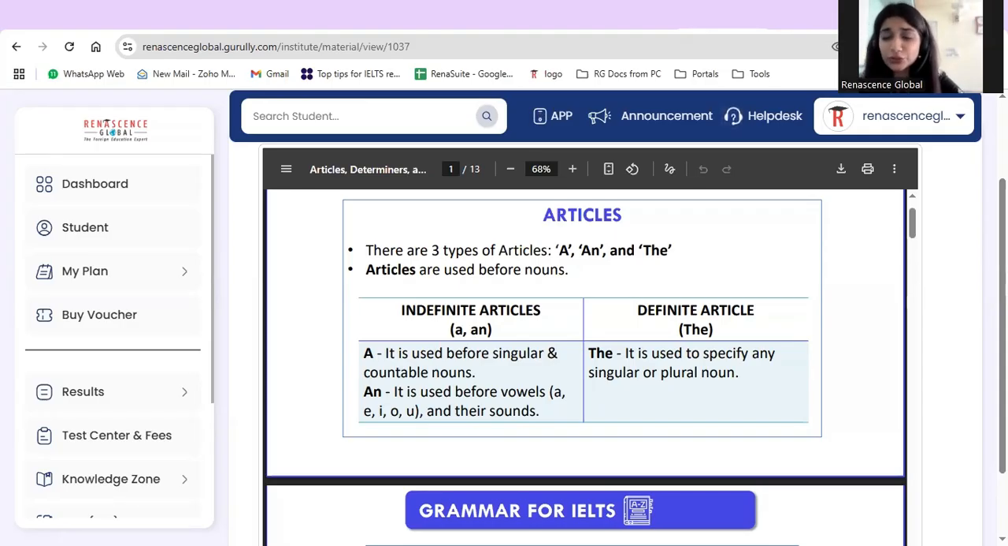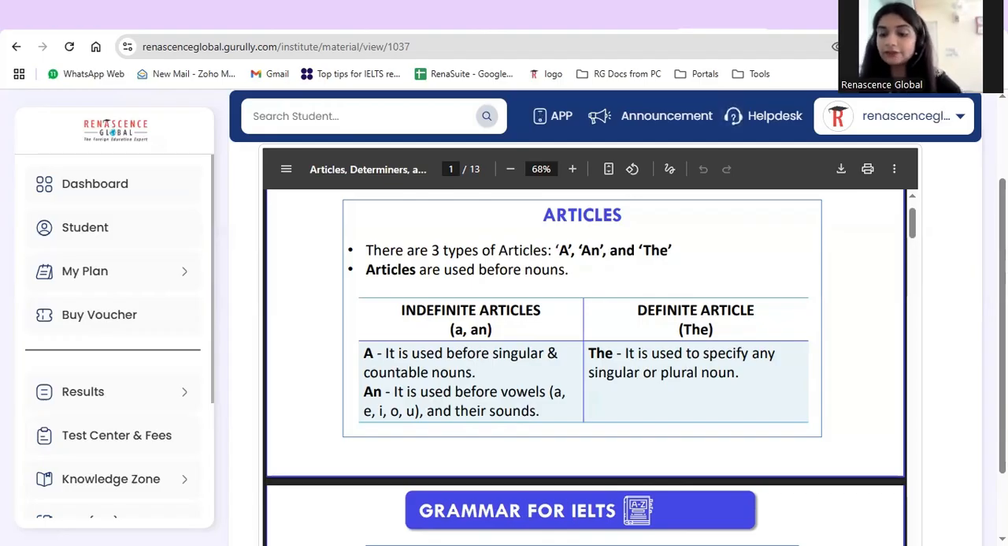Now we have two kinds of articles. One of them is indefinite articles and the other is definite articles. In indefinite articles we have a and an. A is used before singular and countable nouns. An is used before any of the vowels. For the vowels we have a, e, i, o, u, and all the rest are consonants.